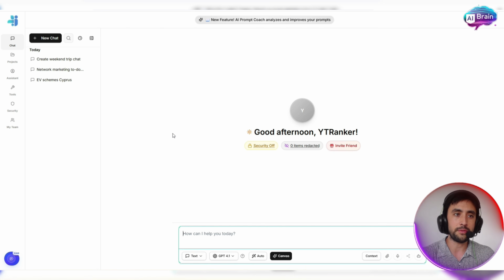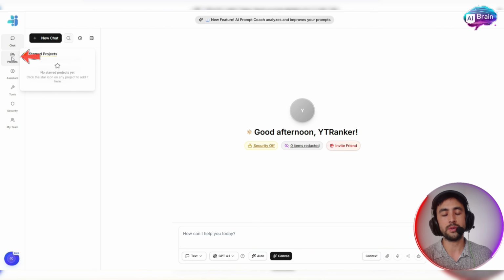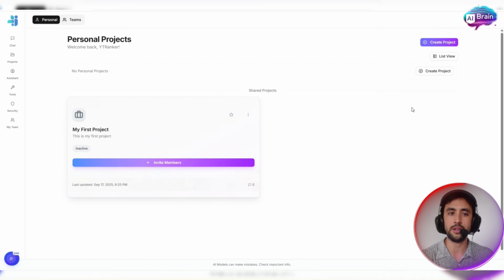So when you log in, folks, you're going to go straight to the chat section here, so you can just ask any basic questions about anything you want, okay? Just think of that as your ChatGPT. And then you got the projects tab right here. So we're going to create a weekend project just to show you how easy this one is.